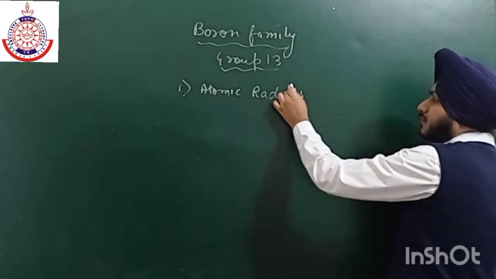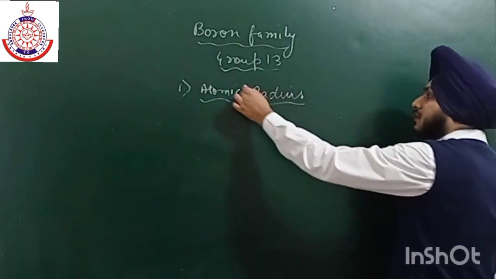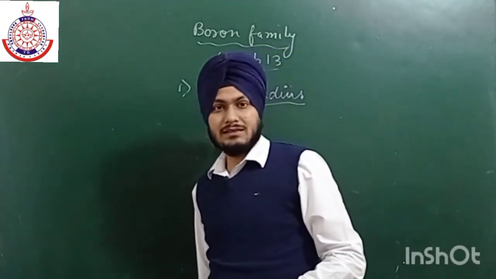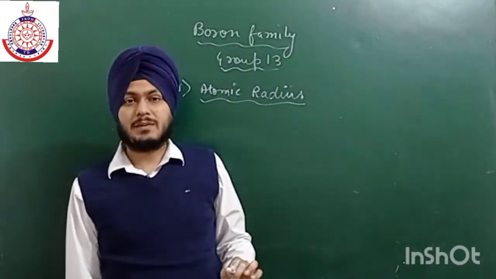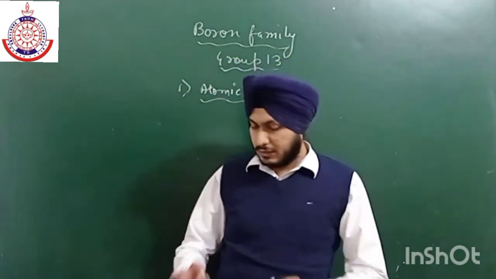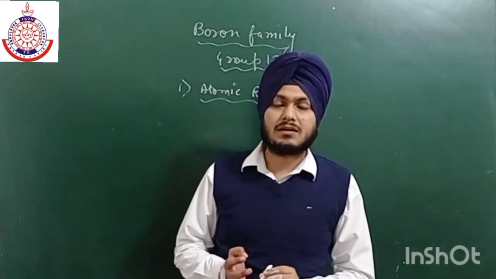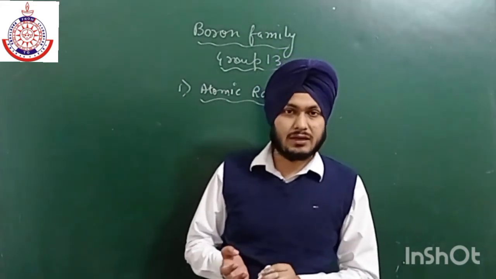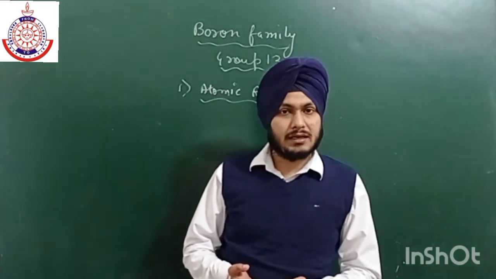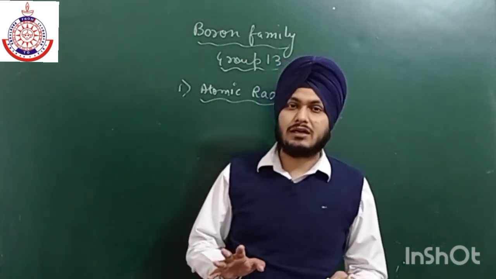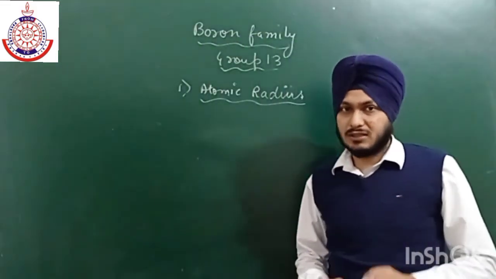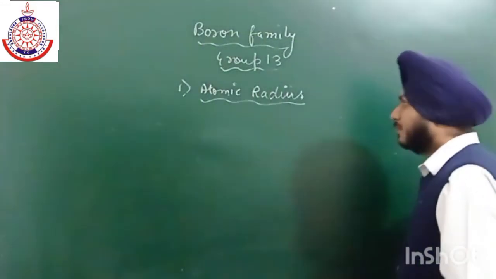So one thing I want to clear is that there is no regular trend in any of the property in case of group number 13. If we talk about atomic radius, electronegativity, electropositivity, ionization energy, melting and boiling point, there is no regular trend. Even in density also there is an exception. So there is no regular trend, keep in your mind this thing.